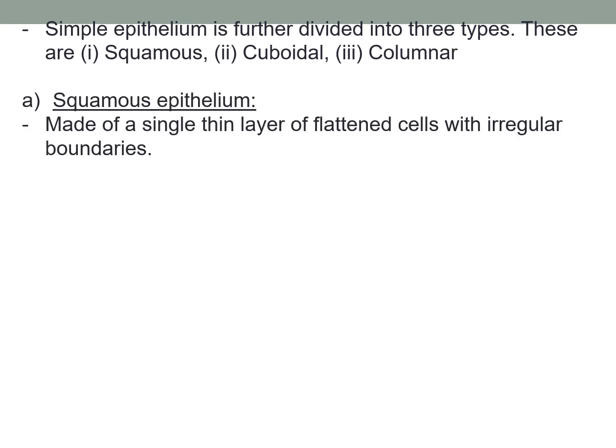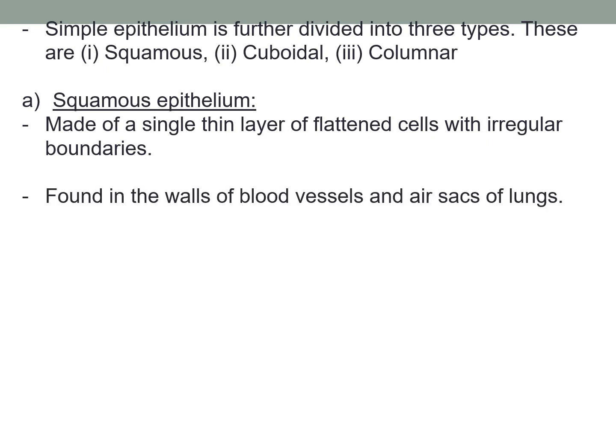Squamous epithelium. It is made up of a single thin layer of flattened cells with irregular boundaries. So the characteristic feature of squamous epithelium is the cells are flattened and they have irregular boundaries. As in the next PPT, you will see the diagram, you will see the picture of the squamous epithelium. It is found in the walls of blood vessels and air sacs of lungs.